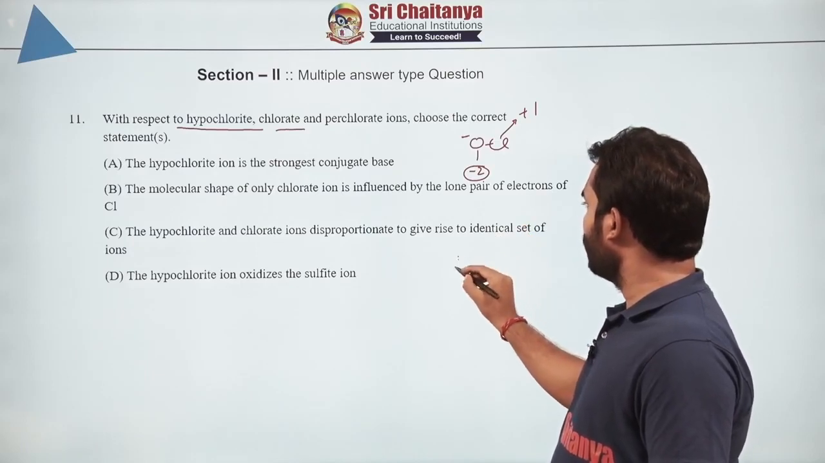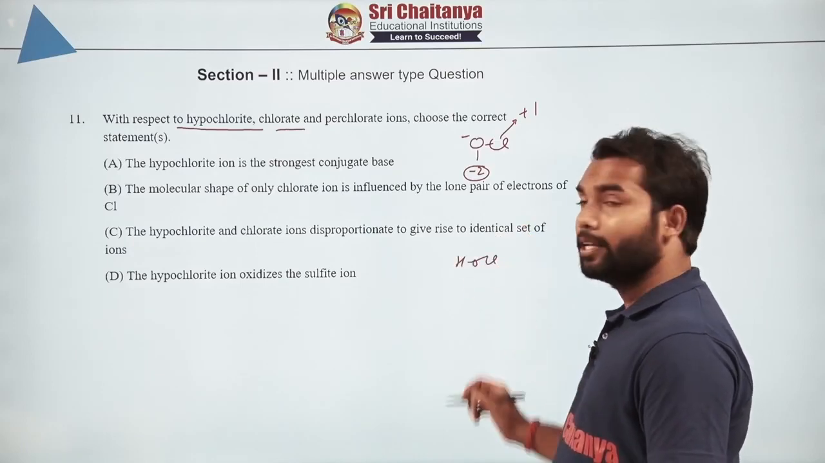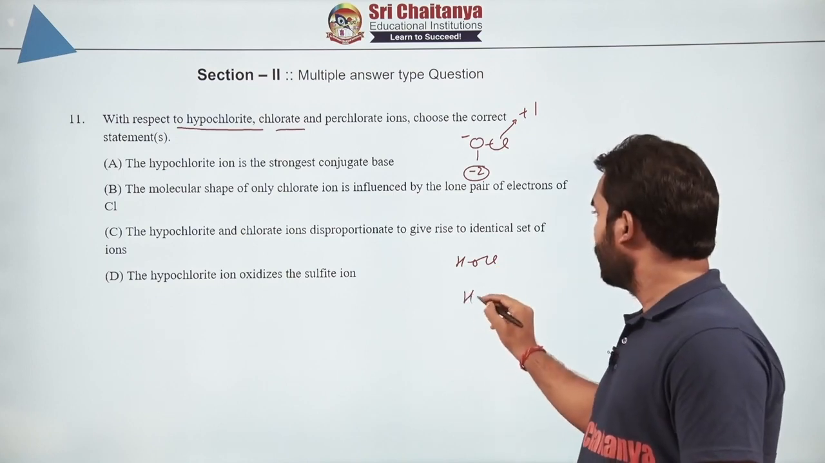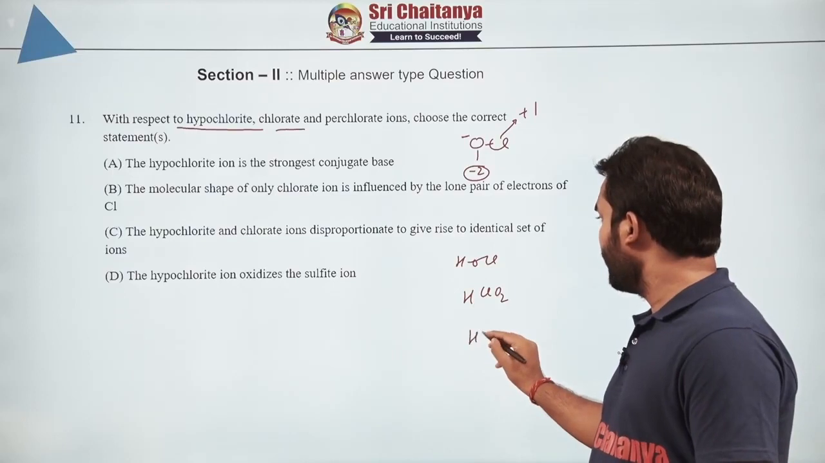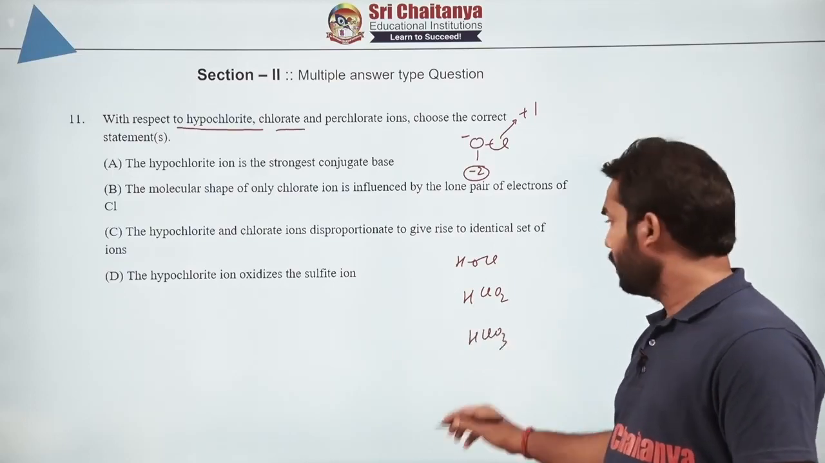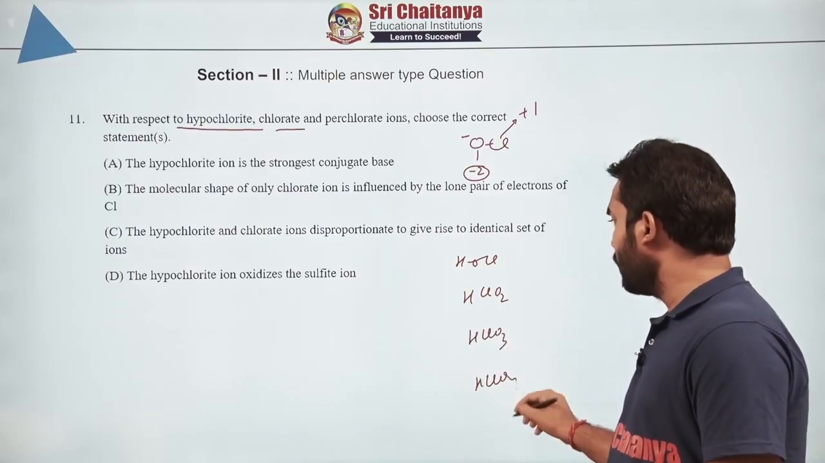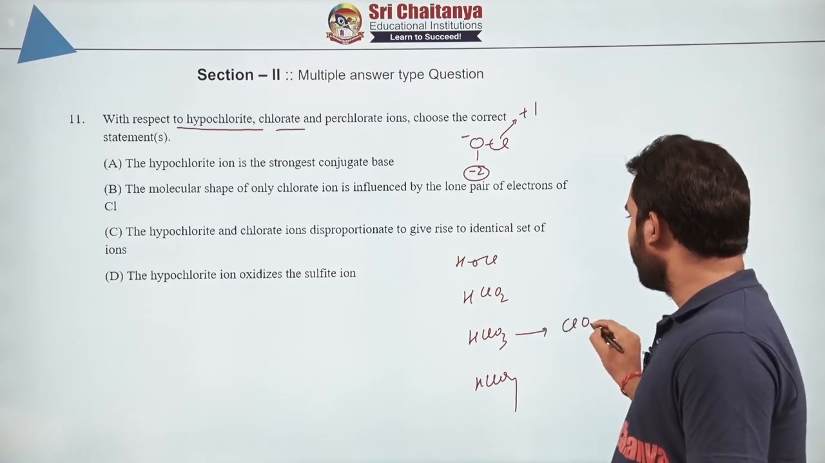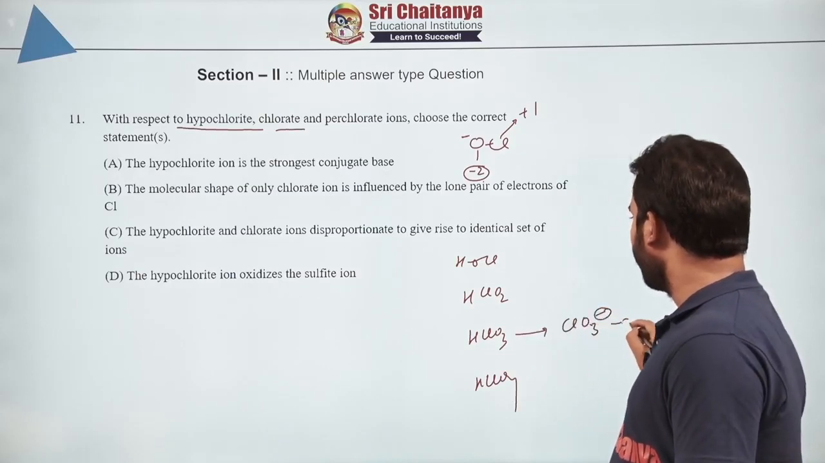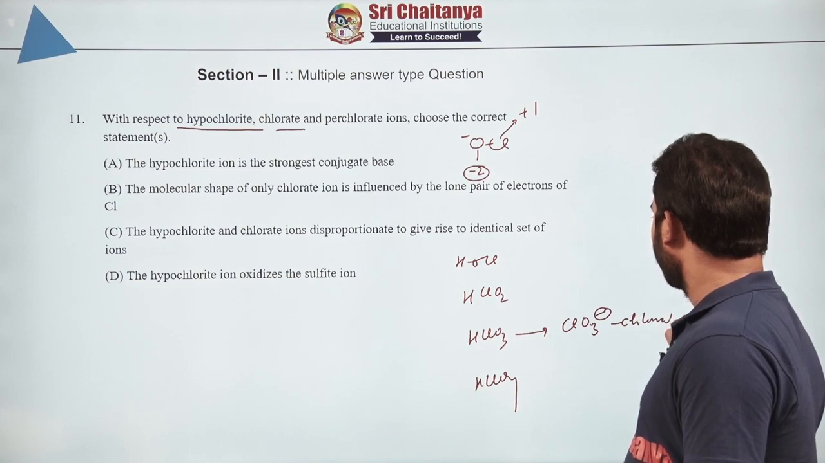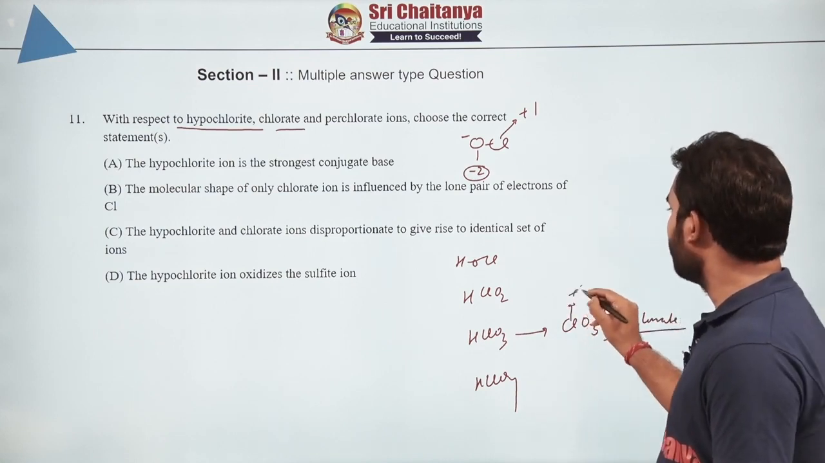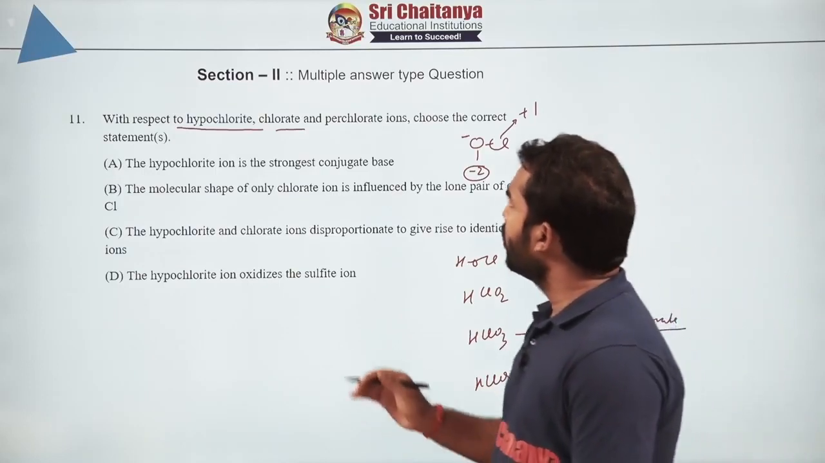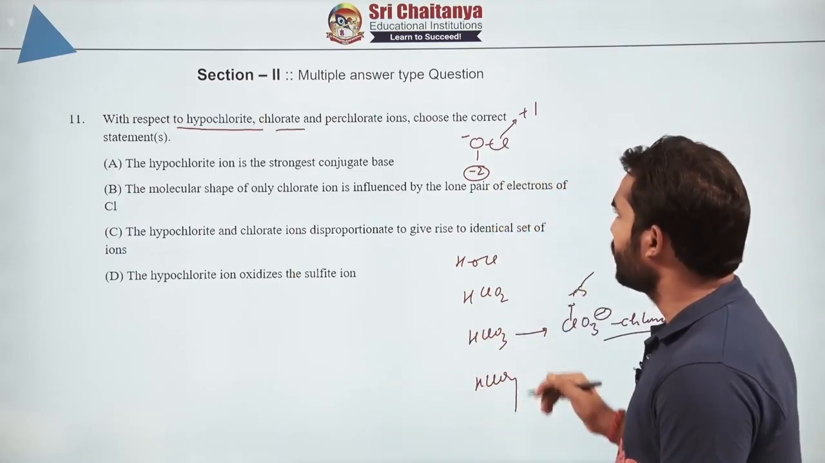Chlorate, so let us look at the corresponding acids. This is hypochlorous acid, HClO. HClO2 is chlorous acid. Then HClO3 is chloric acid. Then HClO4 is perchloric acid. So the ion which is generated from here is chlorate, which has oxidation number +5. Now what are the things which are correct with respect to this?